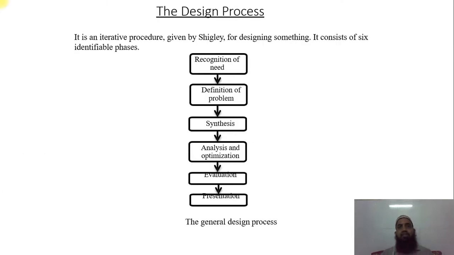This is the last slide for today's lecture. The design process, I have already explained each and everything: first recognition of need, definition of the problem, synthesis, then analysis and optimization, which we can do by use of different types of software as well as techniques. After that we do the evaluation, and after that the presentation. This is a general design process, given for the initial stage. So this is our first part, on the design process.